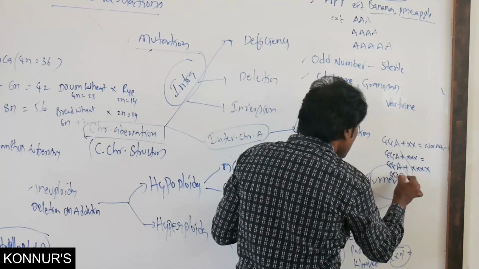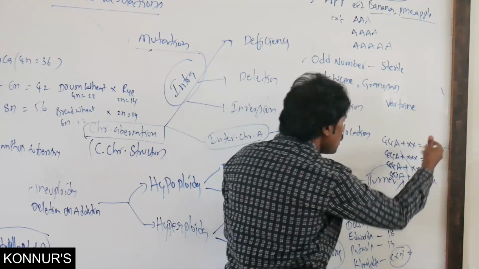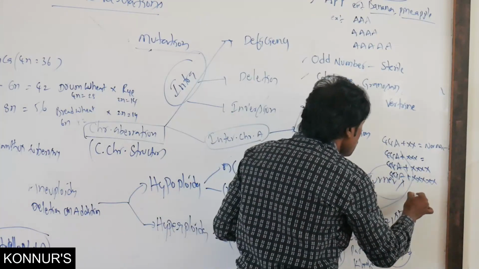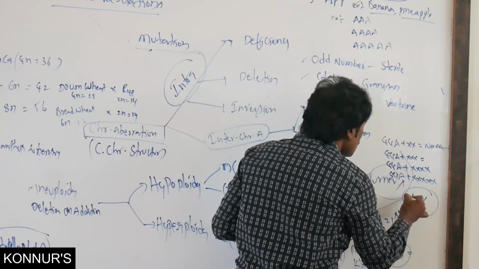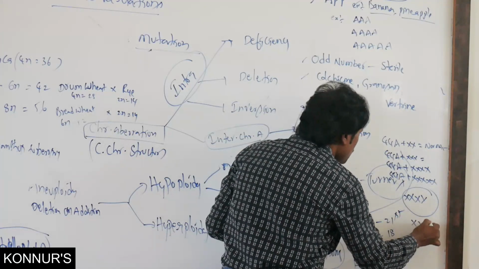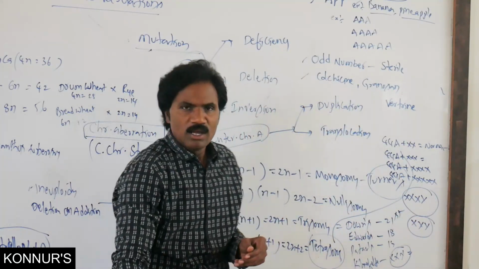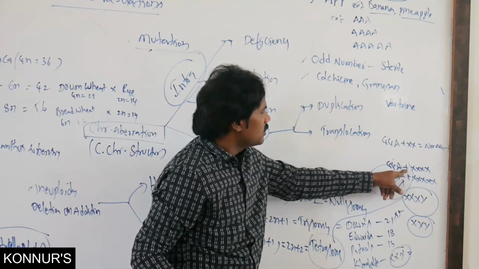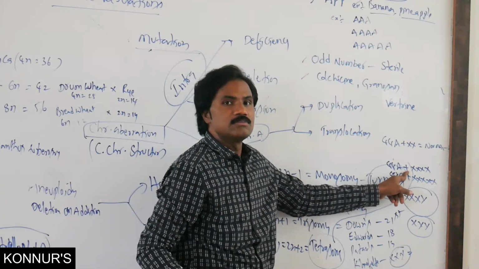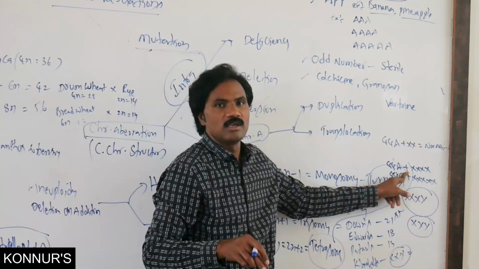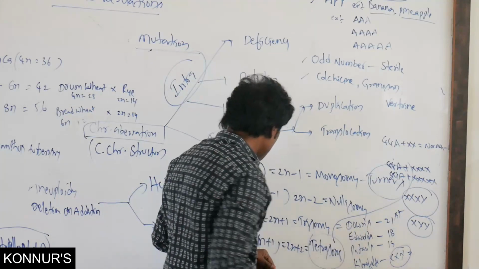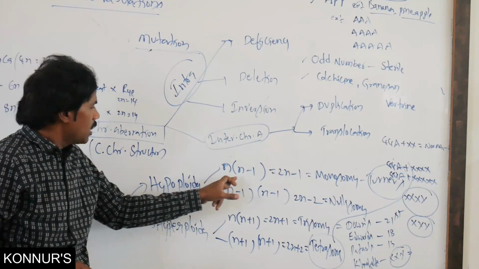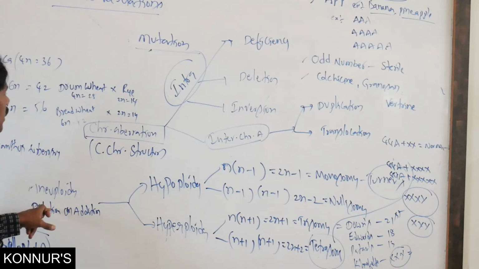These are related to the super female, and XYY is the super male. In the super female condition, the tetraploidy condition is present, more than the normal sets. That is related to hyperploidy as well as hypoploidy, related to aneuploidy.